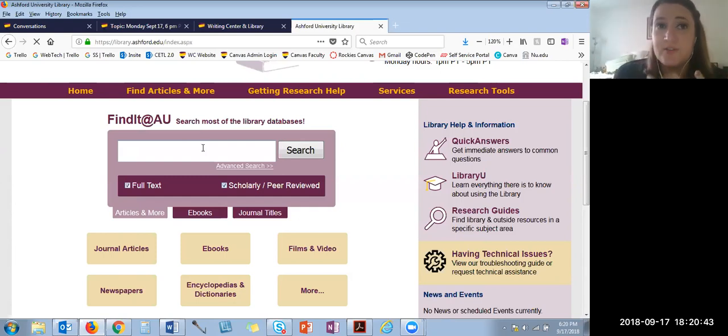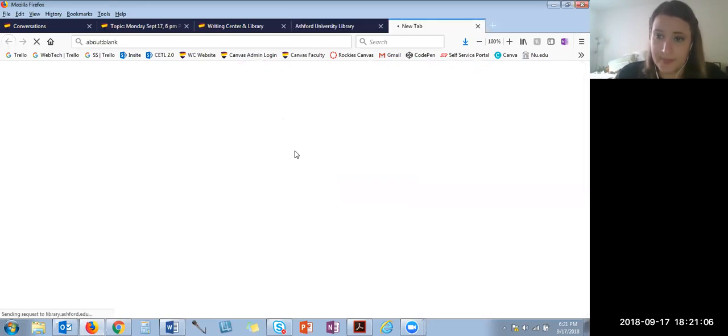So keywords are basically the nouns in your research question. So if your research question was about the benefits and drawbacks of online dating, your keywords are benefits, drawbacks, and online dating. And that's what you would type in here. So you would do benefit and online dating, just as an example. And then you'd hit search. And that's how you essentially use the library.